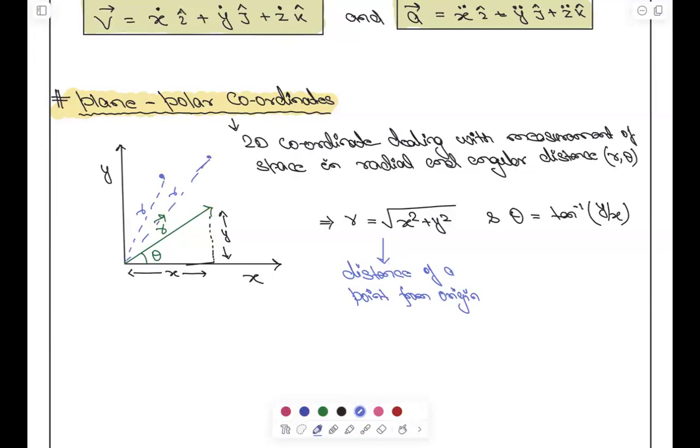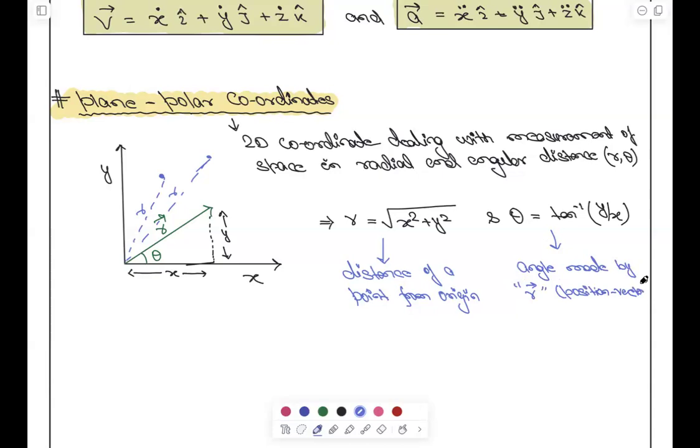What is theta? What is theta? It is angle made by vector r. Vector है क्या? Position vector. What is position vector?